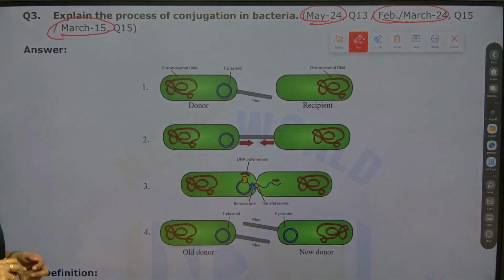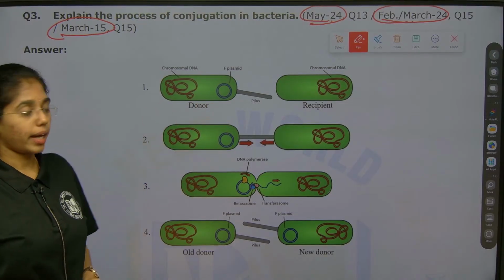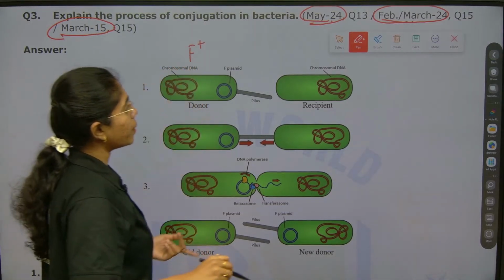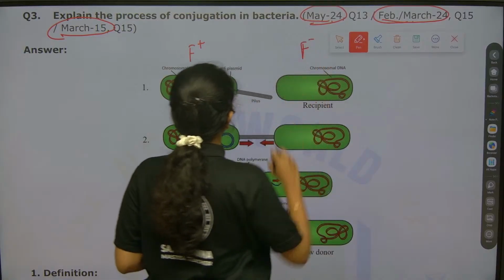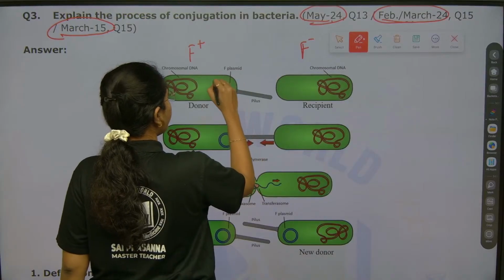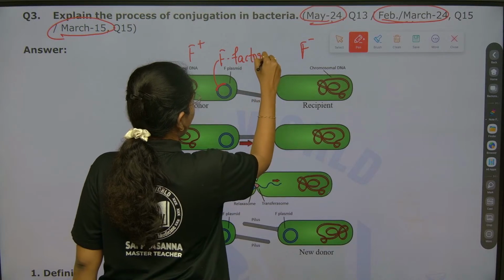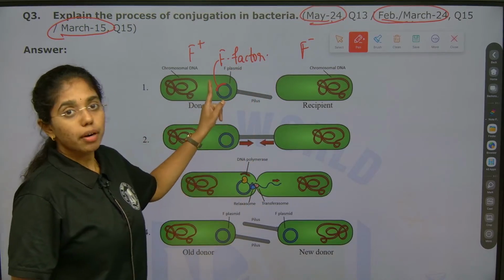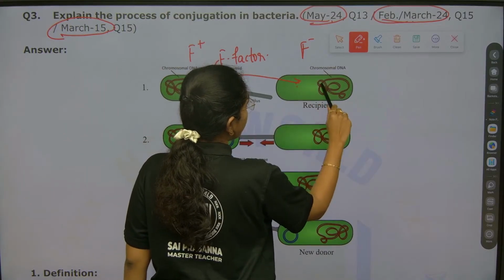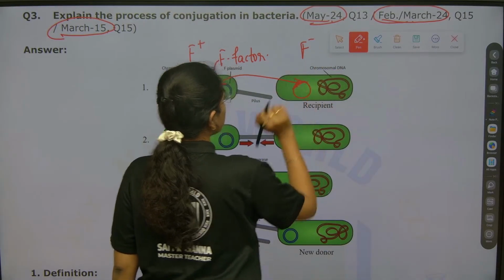First you have to identify what is donor and what is recipient. You have to mention that clearly in your diagram. Donor is F plus strain and recipient will be F minus strain. F plus strain are those bacteria whose plasmid DNA will have F factor. The F factor from F plus strain is transmitted to the plasmid DNA of F minus strain. It is being transferred.